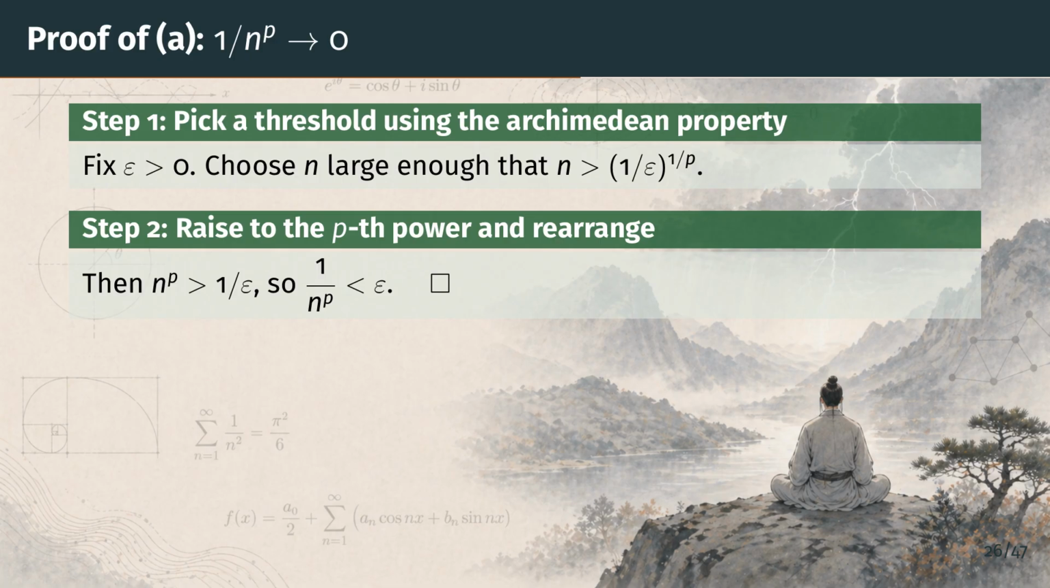Once we have an index n exceeding that threshold, raising both sides of the inequality to the power p gives n to the p greater than 1 over epsilon. Taking reciprocals flips the inequality, so 1 over n to the p is less than epsilon. That is precisely what we needed, so the limit is 0.